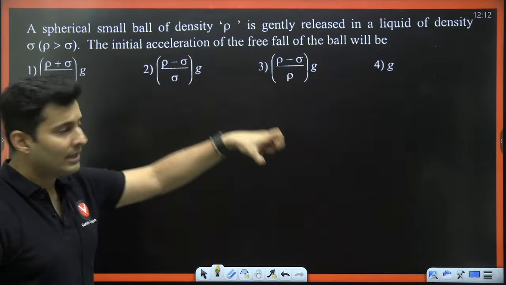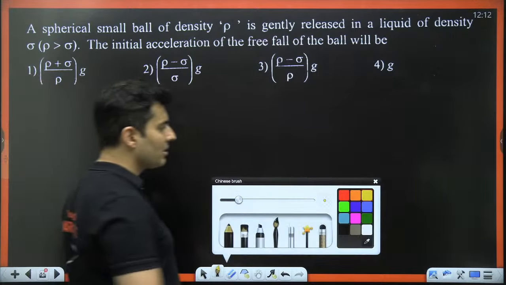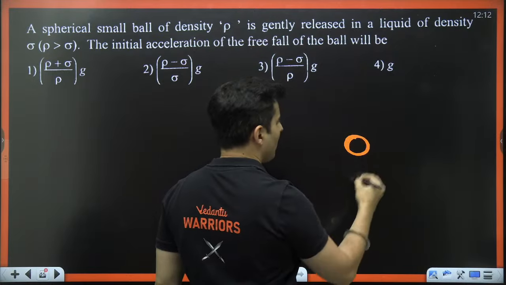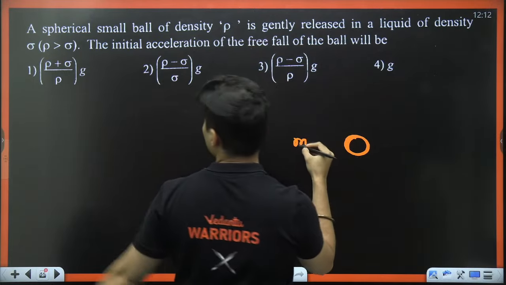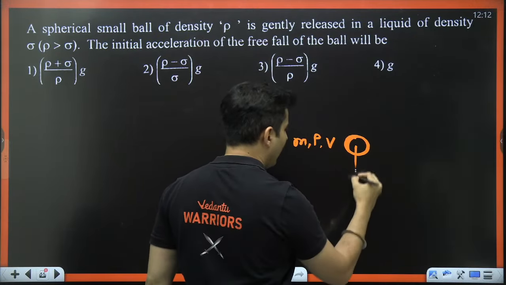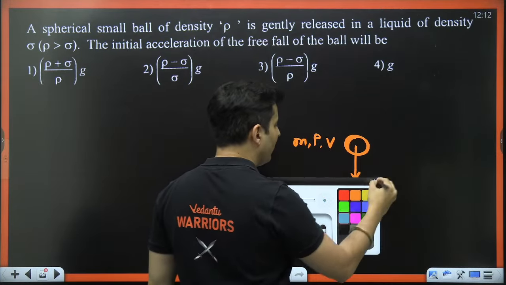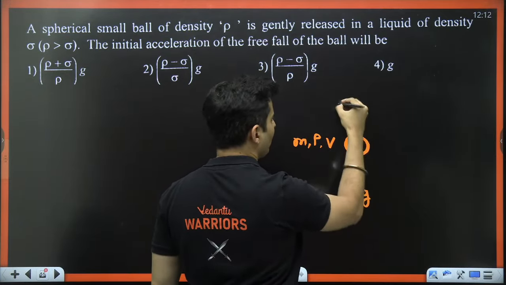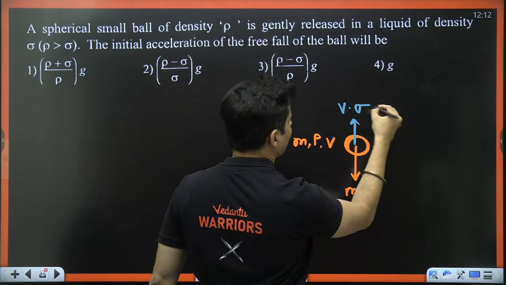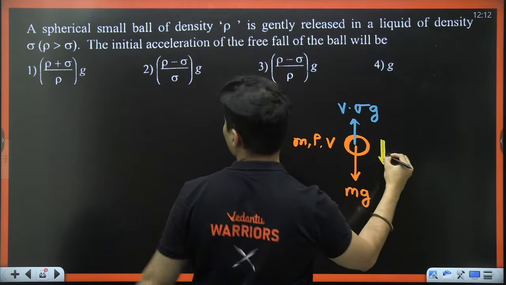A ball is released in a liquid of a different density. What will be the acceleration? Because the densities are different. Okay, so if this is the ball and it has certain mass, certain density, certain volume, it will have its own weight mg downwards. The buoyant force will be upwards, which will be V into the density of the liquid, sigma, into g, and the result of all of this is it's going to accelerate.